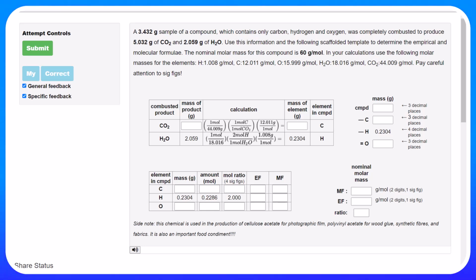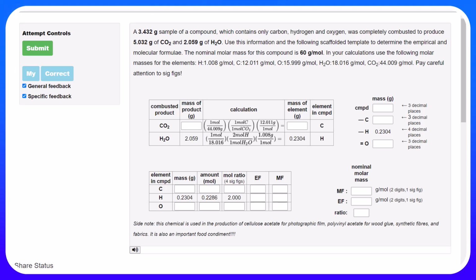So we have a compound, its mass is 3.432. It contains only carbon, hydrogen, oxygen, which is fairly typical. Sometimes you only have carbon and hydrogen. Sometimes you have sulfur instead of oxygen. The approach is very similar in all of these cases.